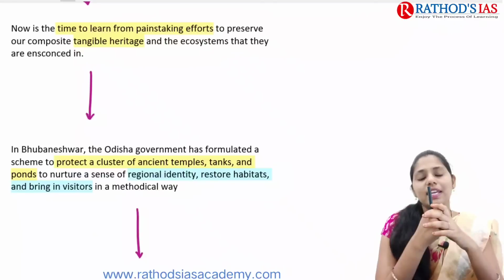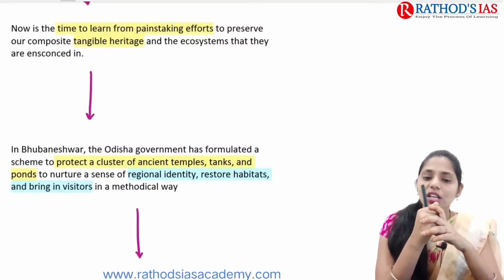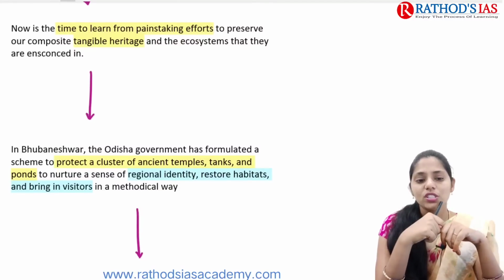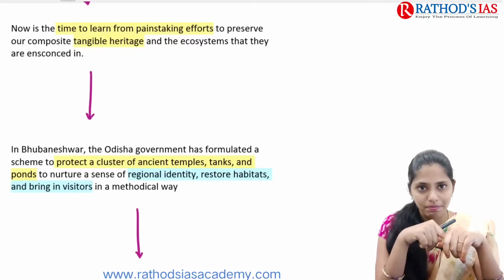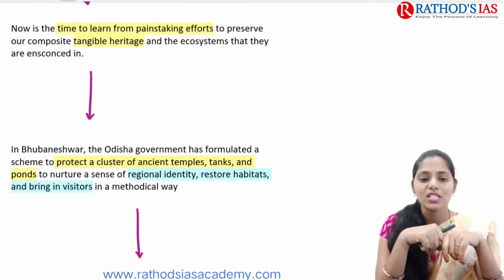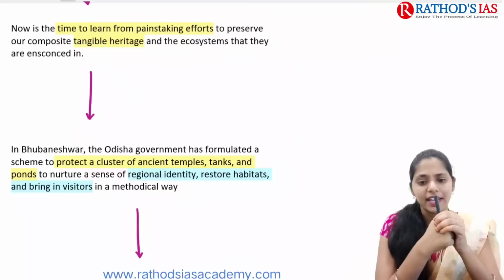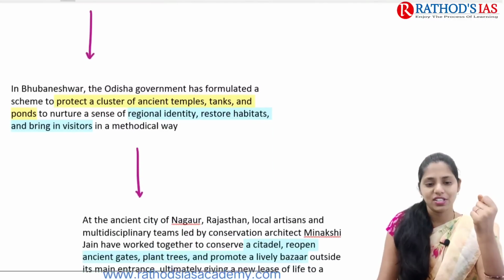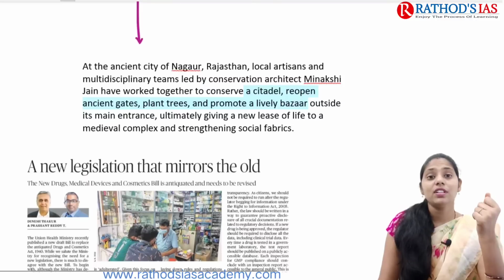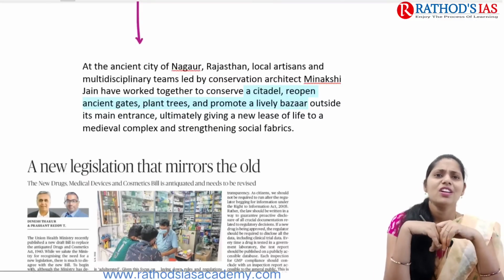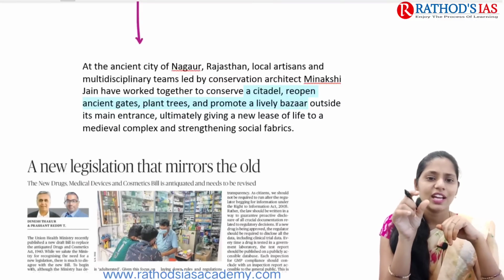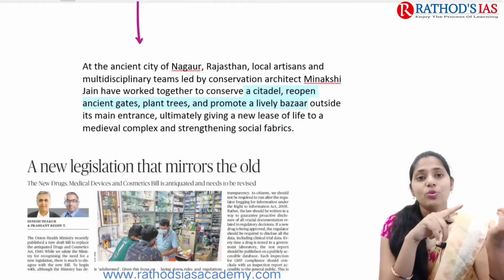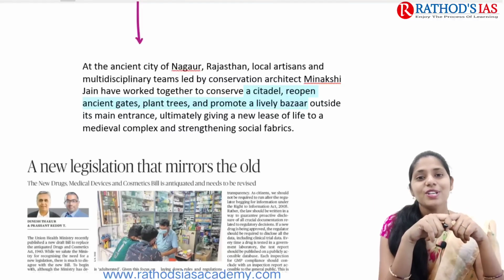If you are talking about case studies, in Bhubaneswar the Odisha government formulated a scheme mainly focusing on protecting the cluster of ancient temples, tanks and ponds, which has a regional identity, and also on restoring habitats. And not only this, even in the ancient city of Nagaur in Rajasthan, which has some significance. When you go back to our local self-government, what is that?